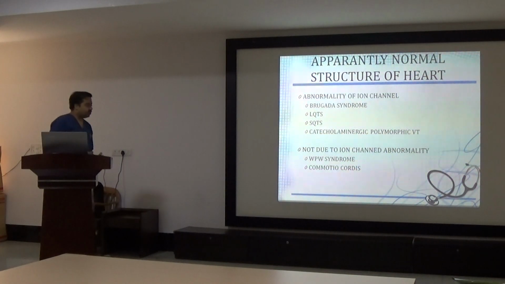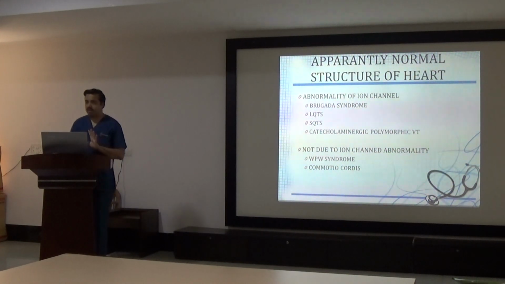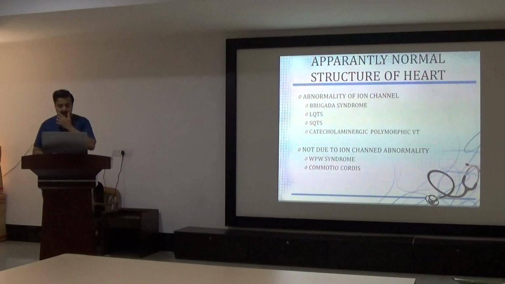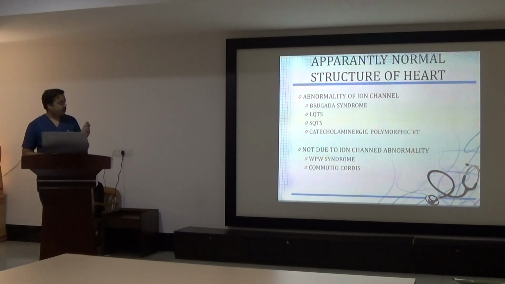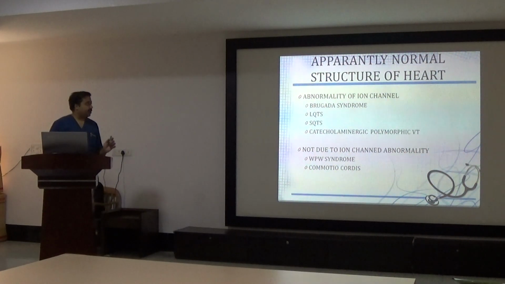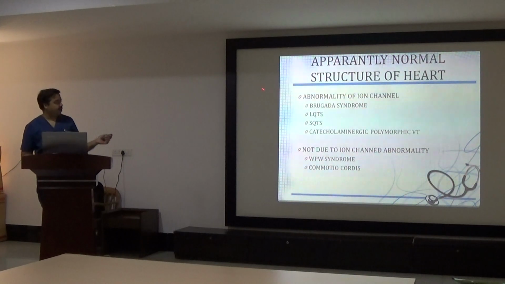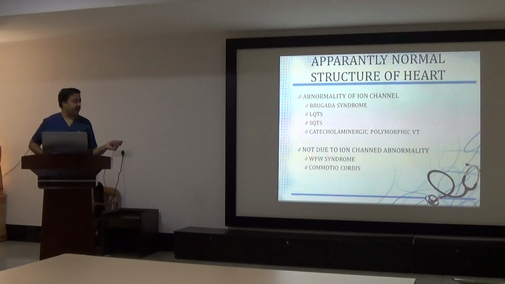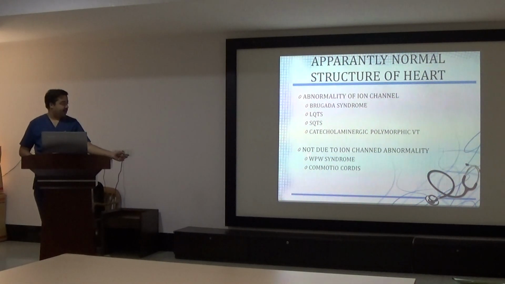Then there are electrophysiological studies. It's not very commonly done. It's not recommended by guidelines either. But all the books mention this to a certain extent to find out the cause in an apparently structurally normal heart. The cause of sudden cardiac arrest here could be abnormality in ion channels like Brugada syndrome, long QT, short QT syndrome, and CPVT. And not due to ion channel abnormalities are WPW and commotio cordis.